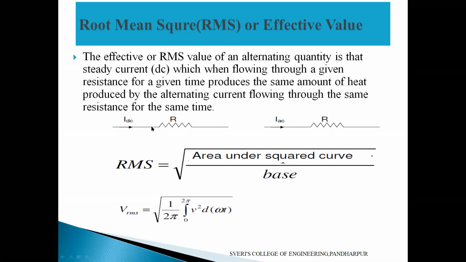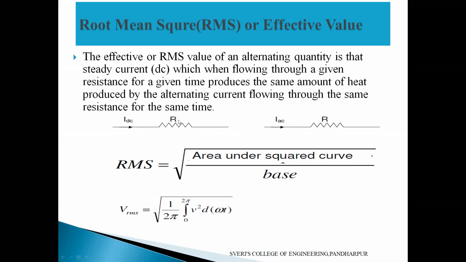For 5 minutes DC supply, how much heat it will produce, that much heat, the same time, same voltage. Here 100 volt I have applied DC, means here also I have to apply 100 volt for the AC. AC also you have to apply for the same value of resistance for the same duration. If from both the circuits the same heat is produced, that value we are going to consider as root mean square or effective value. That is called effective value, root mean square or effective value of voltage or current. That is RMS value we can consider.